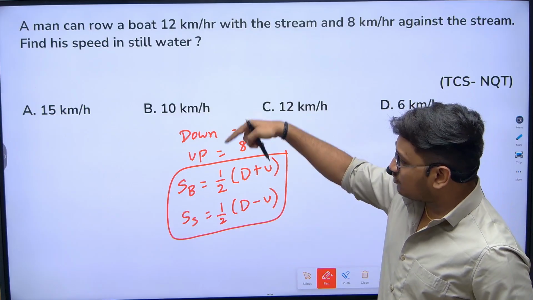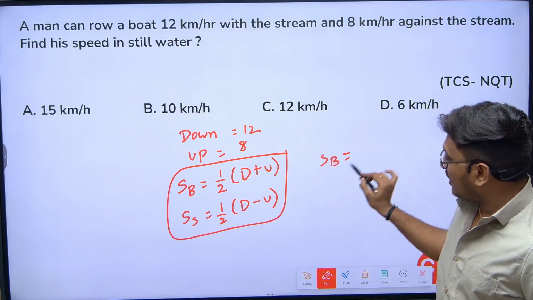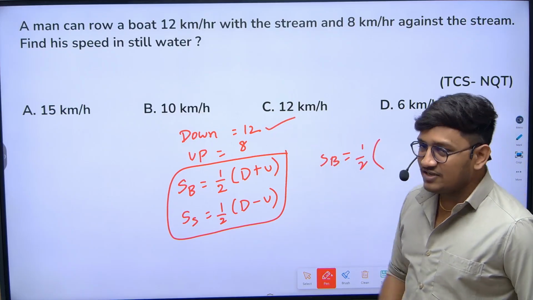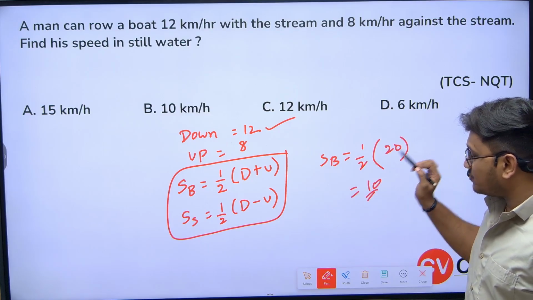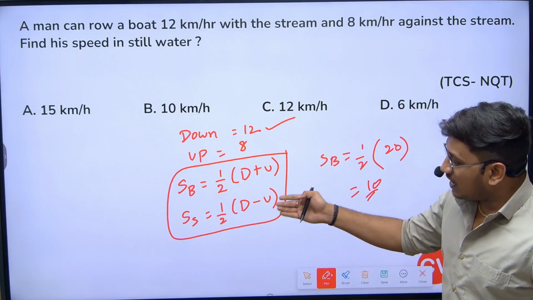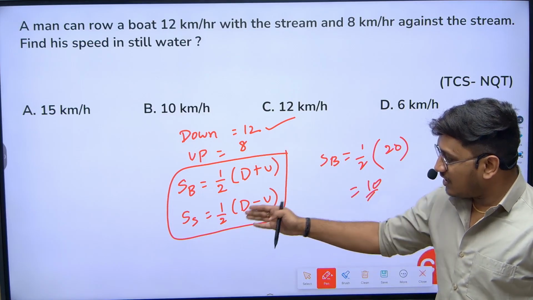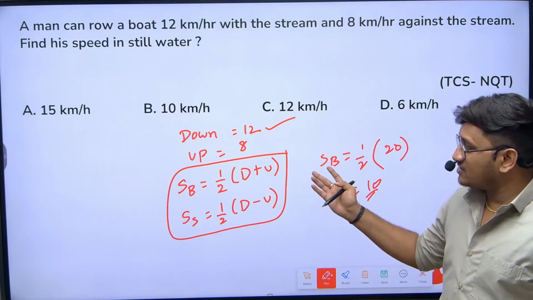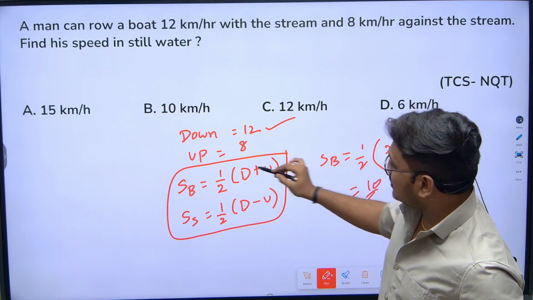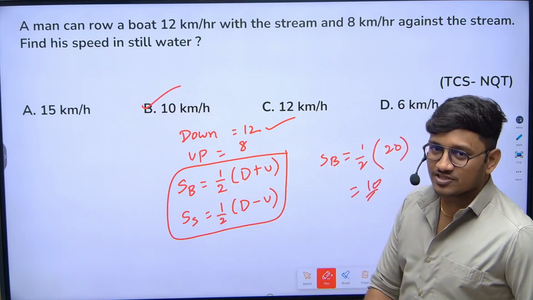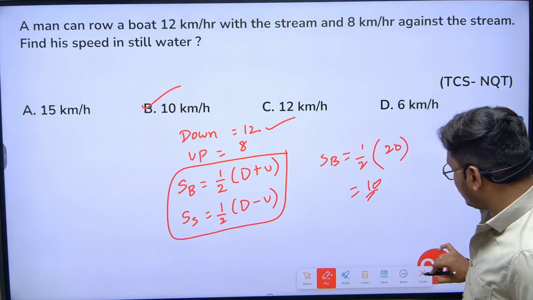Here, if you observe what they are asking, it is the speed of the boat. So directly, the speed of the boat we can calculate as half into the downstream speed, 12, plus 8, which is 20. Half of 20 is 10. The speed of the boat is 10. In case they had asked for the speed of the stream, you can apply the same values of downstream and upstream: half of d minus u. So 12 minus 8 is 4, half of 4 is 2. The speed of the stream will be 2 kilometers per hour. So here the answer is 10 kilometers per hour. I hope you all are clear with the question. So let's go with the next one.